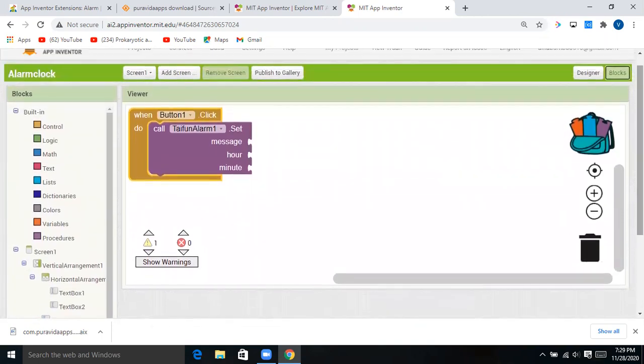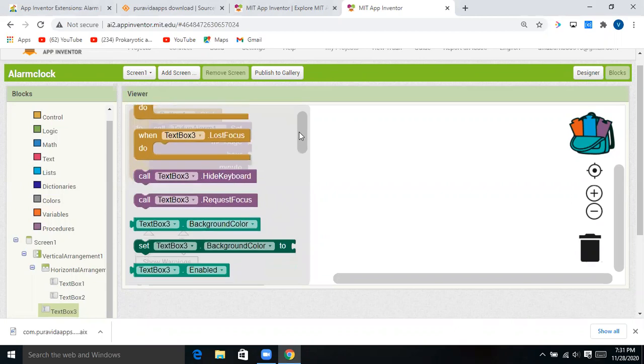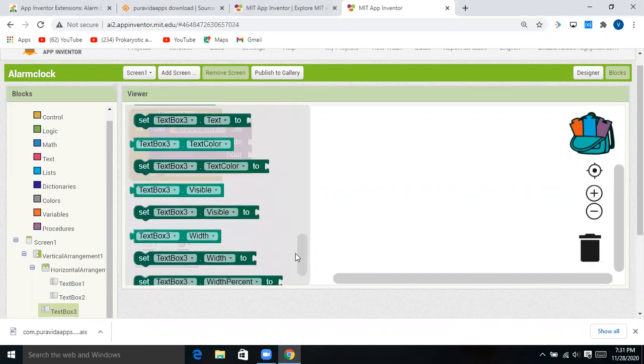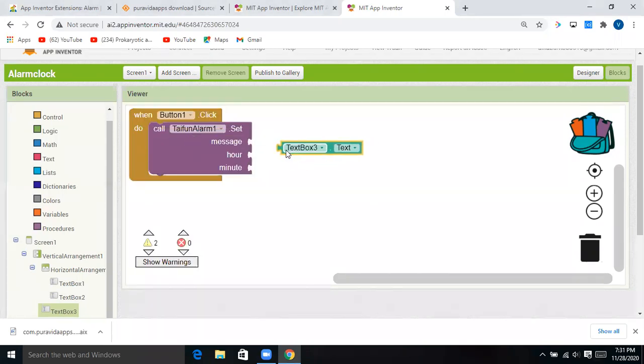See. Now you guys click on this text box 3. Scroll down. This option, text box 3 text, drag it and drop it here.